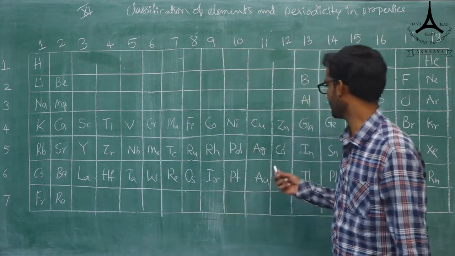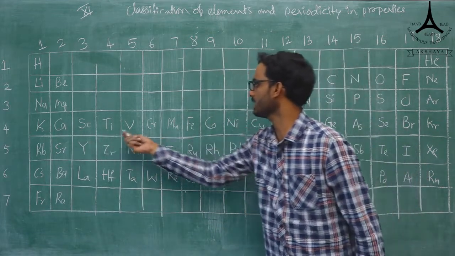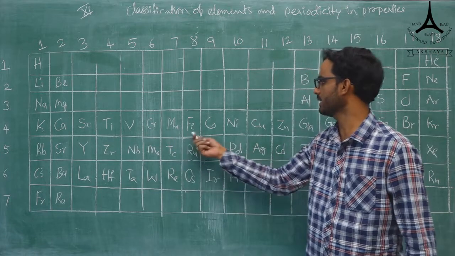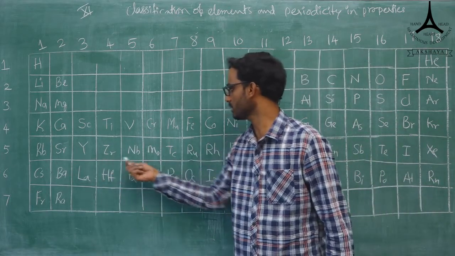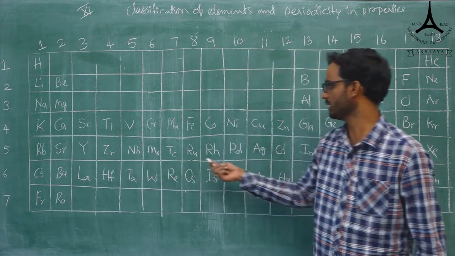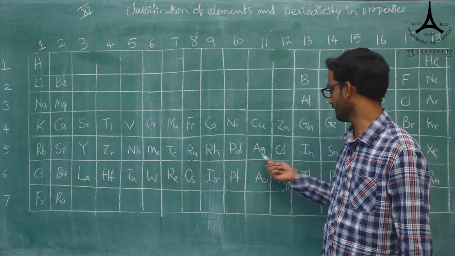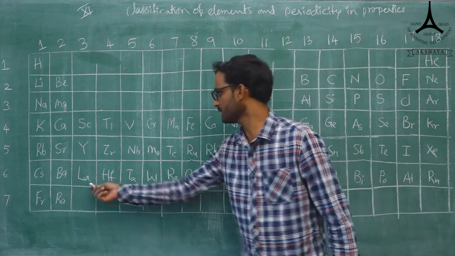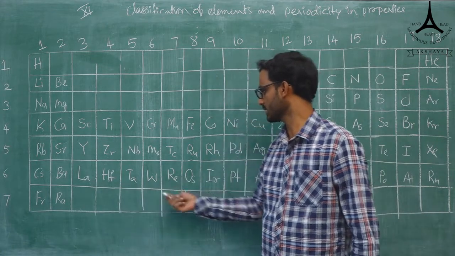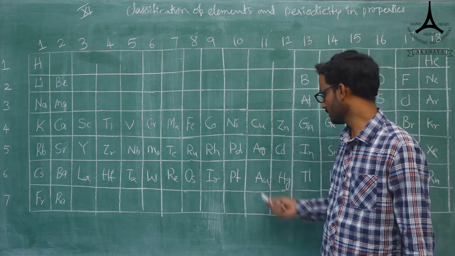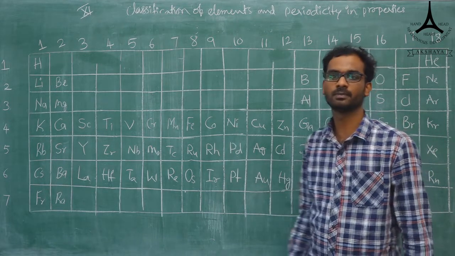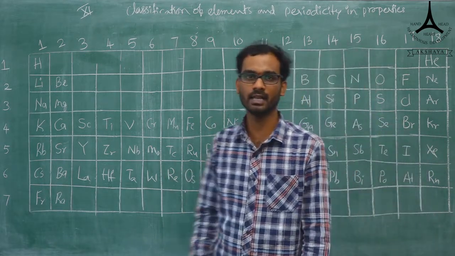Here again one more time I am writing: scandium, titanium, vanadium, chromium, manganese, iron, cobalt, nickel, copper, zinc. Next, yttrium, zirconium, niobium, molybdenum, technetium, ruthenium, rhodium, palladium, silver, cadmium. Lanthanum, hafnium, tantalum, tungsten, rhenium, osmium, iridium, platinum, aurum and mercury. These are the transition elements.